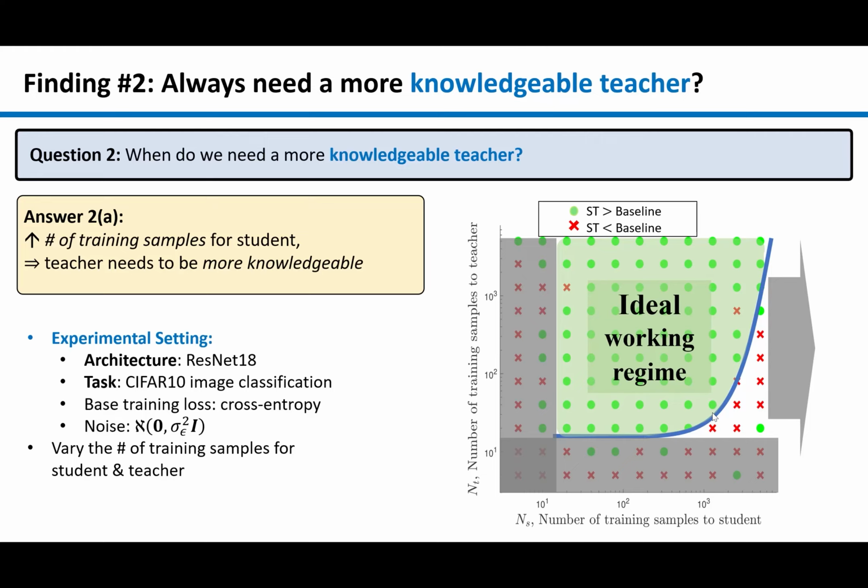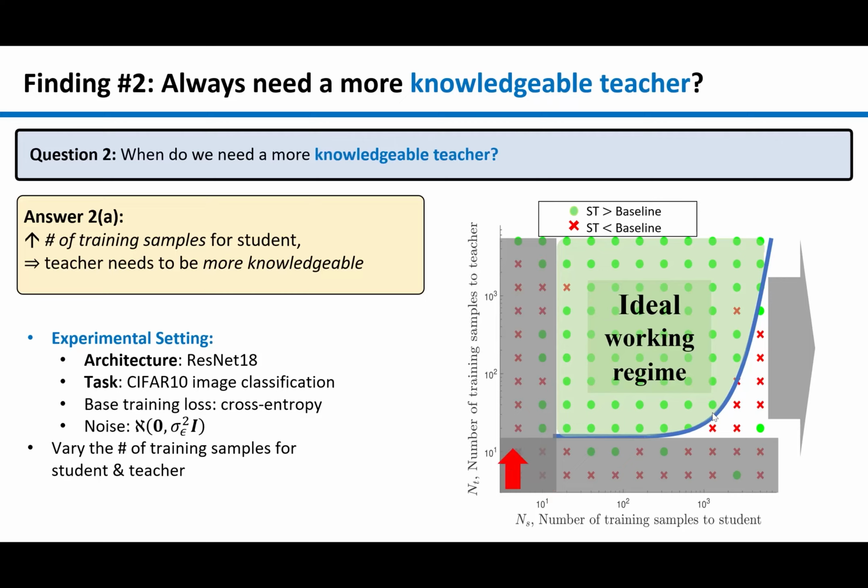To verify this claim, we carry out experiments on the CIFAR-10 dataset by using ResNet-18 to do image classification. We fix every parameter and only vary the number of training samples for the student and teacher. We let the number of samples to pre-train the teacher be the proxy for how knowledgeable it is. In the plot on the right, the region shaded in green is the region where the student-teacher learning beats baseline learning. We indeed observe that when the number of training samples for the student increases, we also need the teacher to be pre-trained with more samples for us to stay in the ideal working regime.